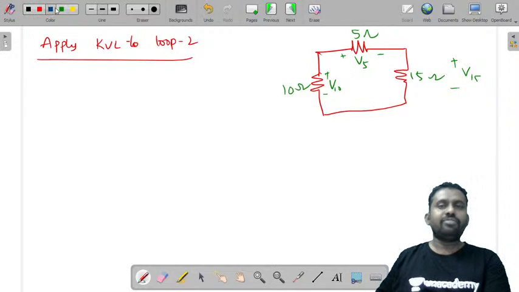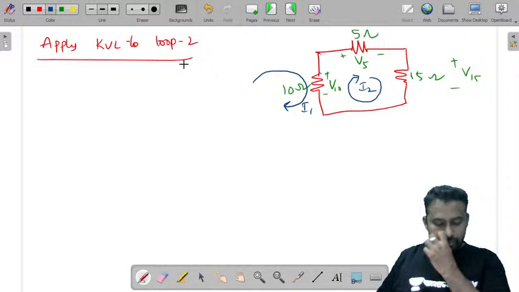Now the currents that are flowing through this: one is the I1 current that we have taken in this direction in 10 ohms, and there is another current I2 that is flowing like this. I have taken the current directions.